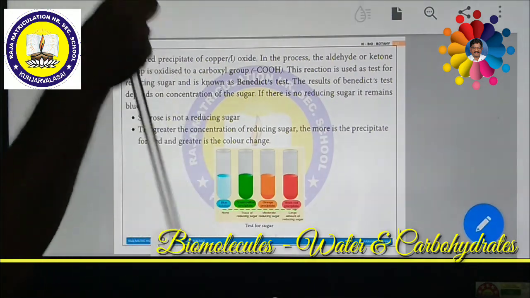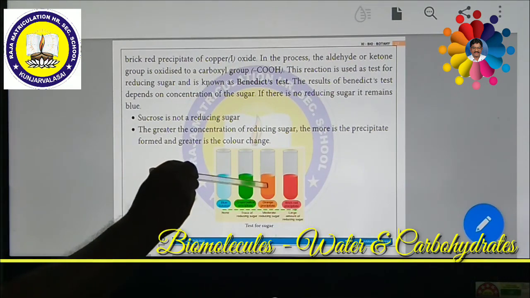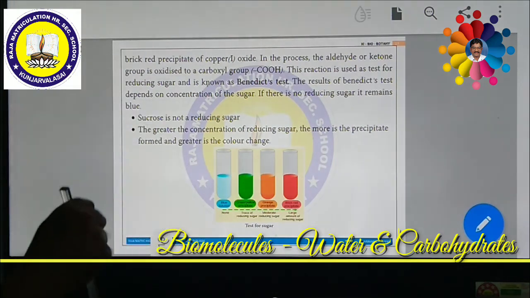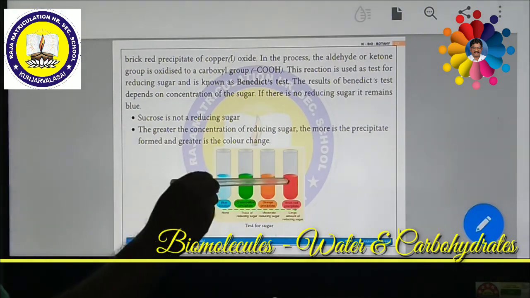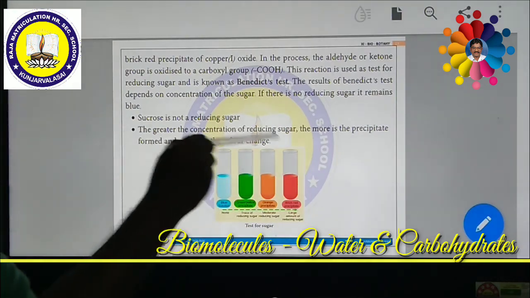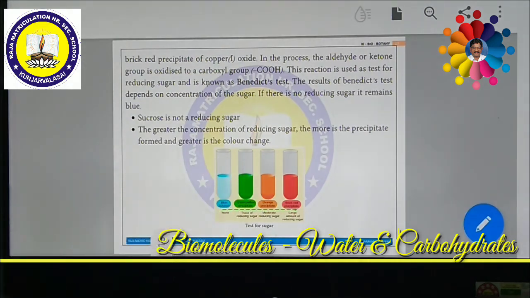If there is a moderate amount of sugar, more than in the previous test tube, then an orange precipitate will be formed. If there is a large amount of reducing sugar in the solution and you add the Benedict solution, it immediately turns into a brick red precipitate. This indicates that the solution contains reducing sugar. So the reducing sugar test can be studied with the help of this experiment.